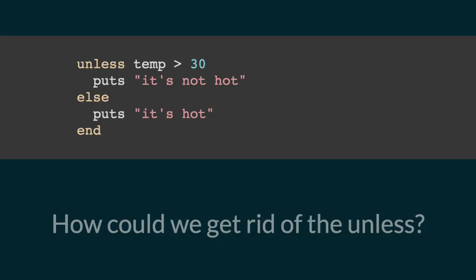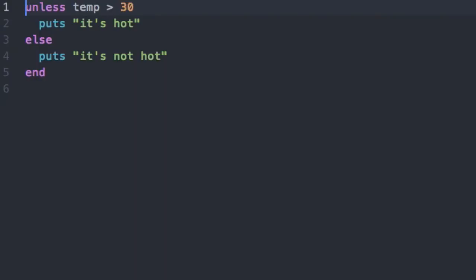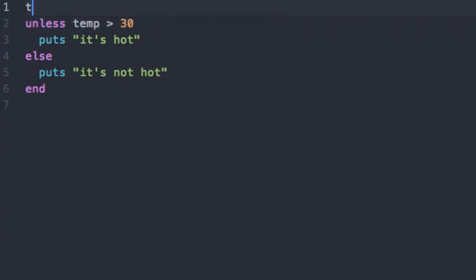We would have been much better to describe this using if. How could we get rid of the unless? Let's take a look at this code. Of course, I don't yet have anything assigned to the temp variable, so let's start by doing that. So temp equals 50. So what result should we get here? Unless temp is more than 30.